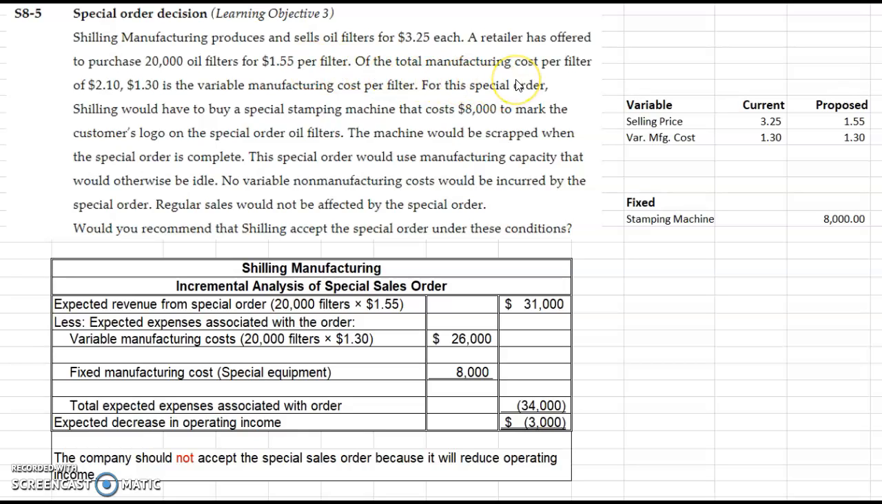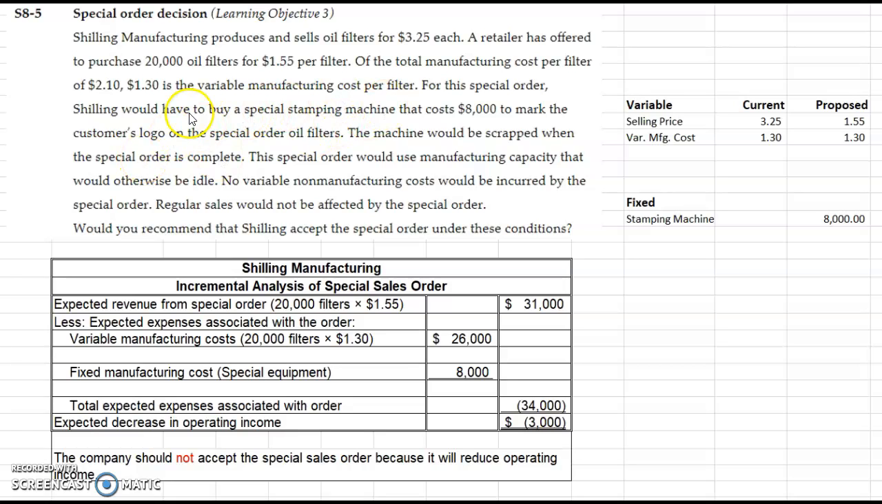So the total manufacturing cost is $2.10, and $1.30 is the variable manufacturing cost per filter. So that's total variable manufacturing cost. That could be direct material, direct labor, and some overhead. Okay, and then the rest would be fixed costs, like 80 cents of fixed cost per filter, which we would ignore.